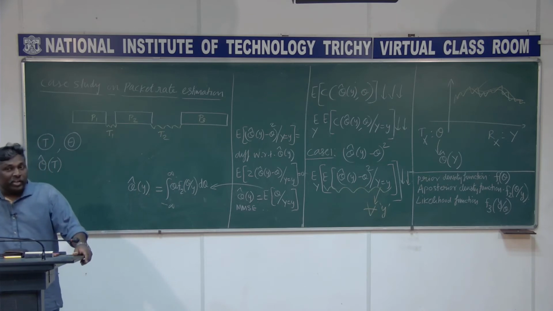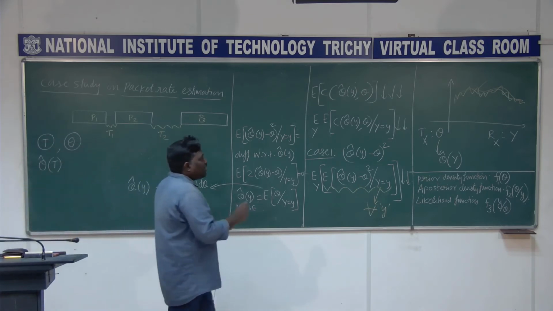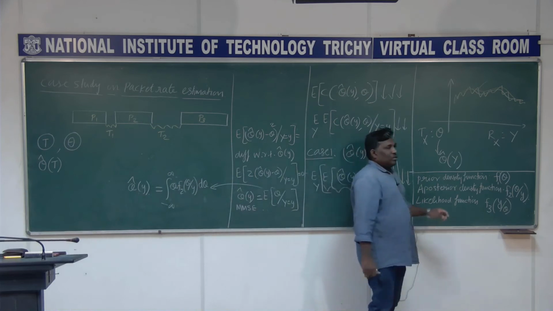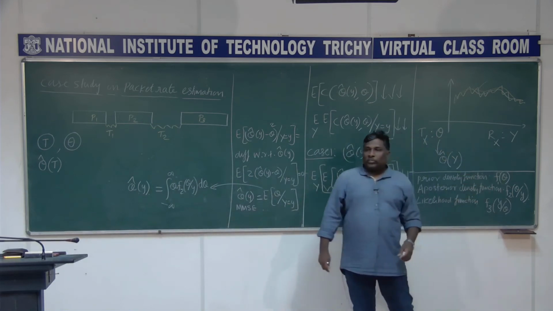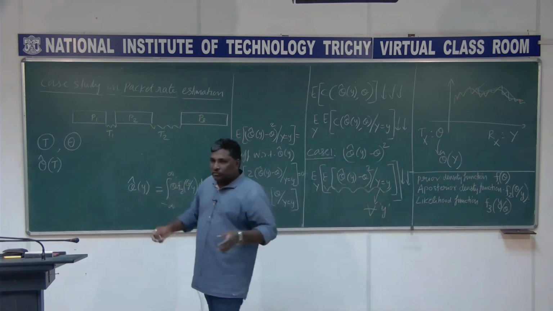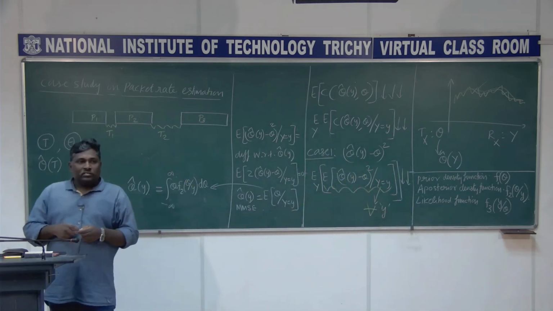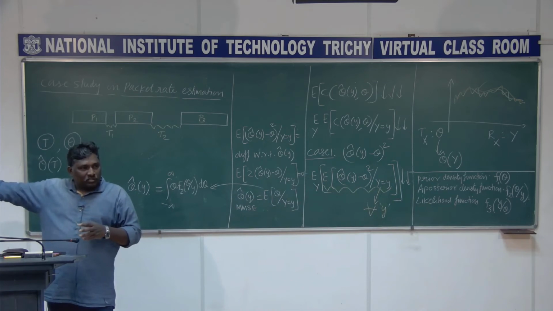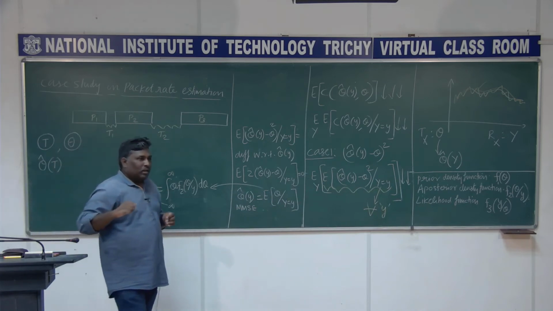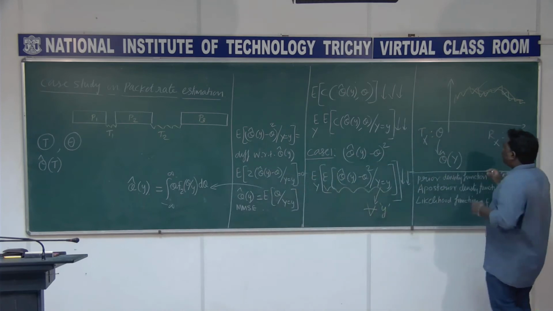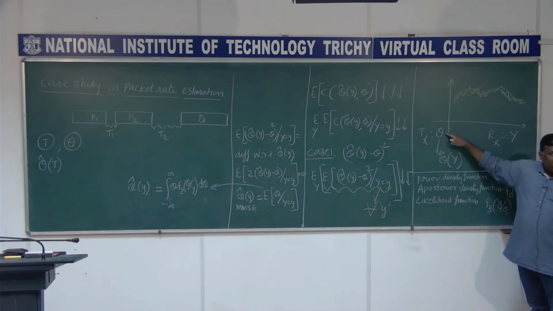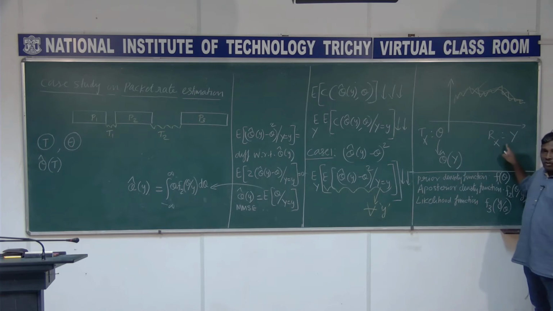What does it mean intuitively? See, you are transmitting theta and you are getting y. Theta takes all possible values, and you are getting all possible values for y also. But I would like to know what my theta is based on the observation of y.